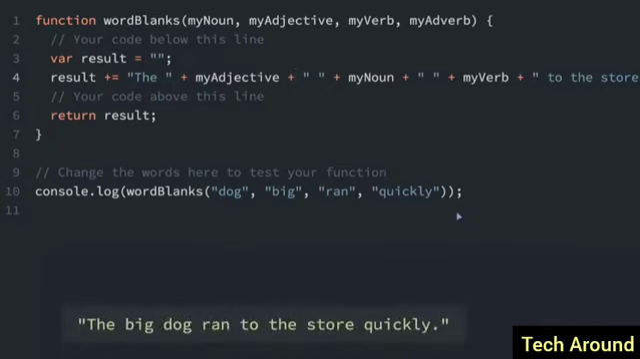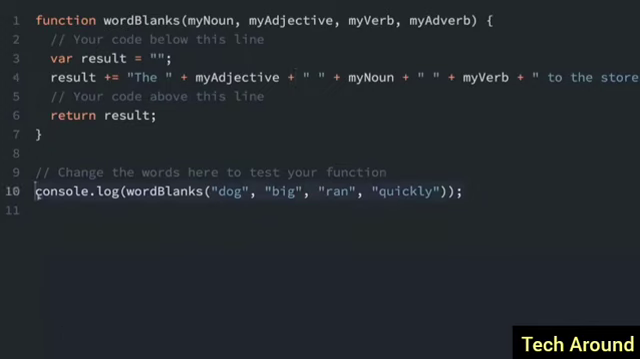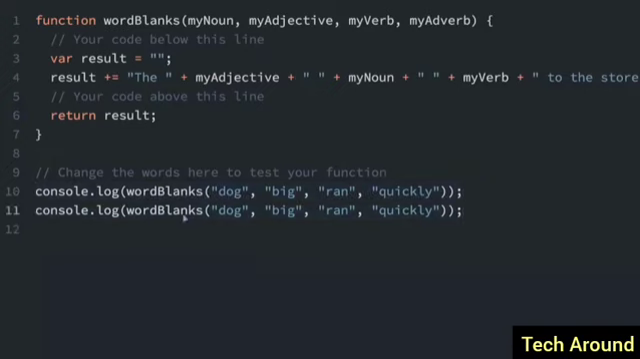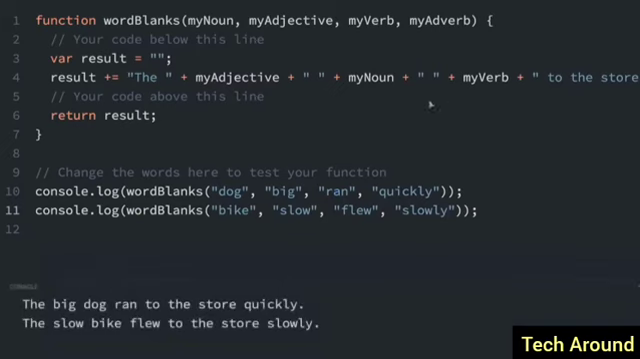So, one cool thing is we can actually pass in some different words. So, for instance, if I copy this, I'm going to paste it. Instead of dog, I will put for the noun bike and an adjective, I'll put slow. And then for the verb, I'll put flew. And the adverb, I'll put slowly. And now, if we look in the console, we have two sentences. The big dog ran to the store quickly. The slow bike flew to the store slowly.